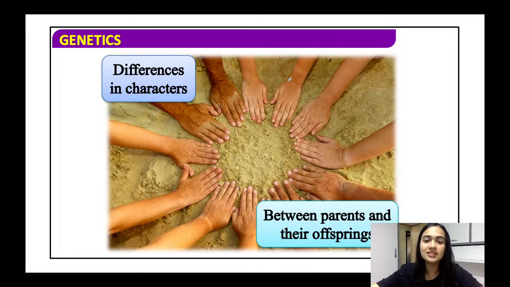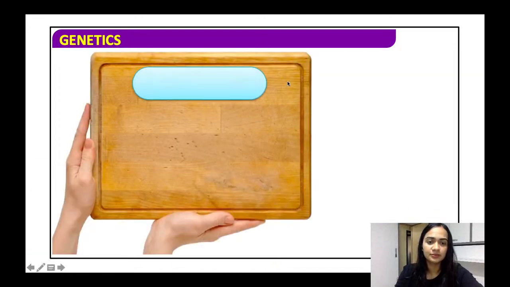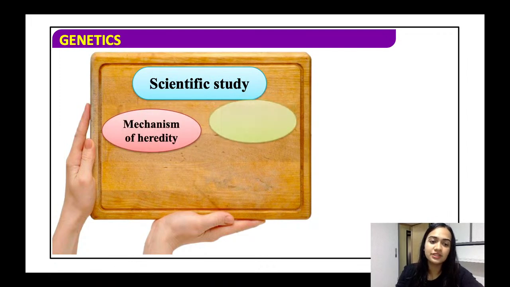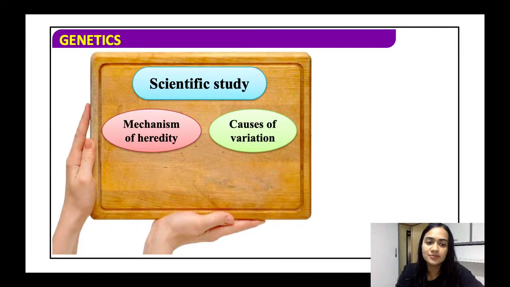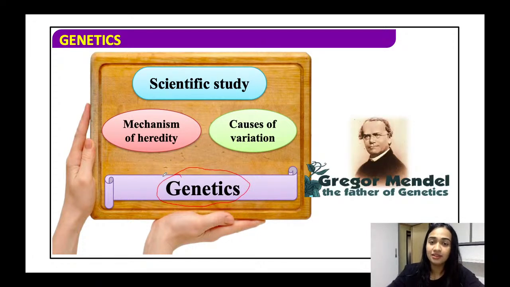Now this is called variation. All right, the parents are, sorry, the offsprings are not exactly similar to the parent. They will have some variation, but some of the characters will resemble those of the parents. So let us start by learning how the scientific study started and how this mechanism of heredity and ये variation कैसे cause हो रहा है. ठीक है, ये सब जो भी हम पढ़ते हैं ये सब include होता है genetics में. And the father of genetics is Sir Gregor Mendel.